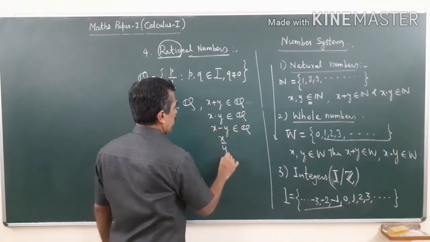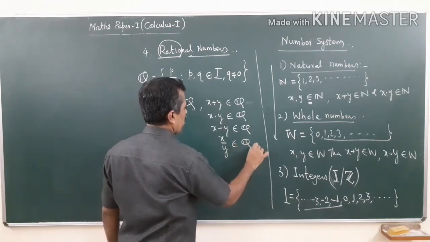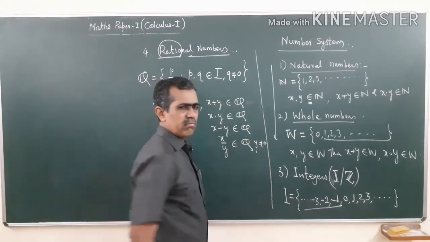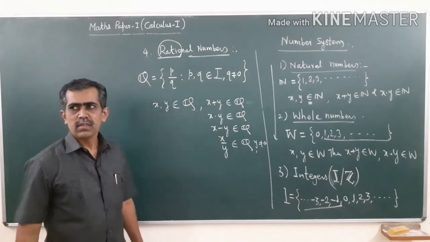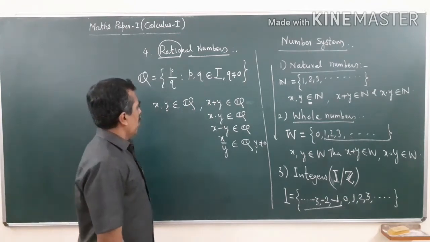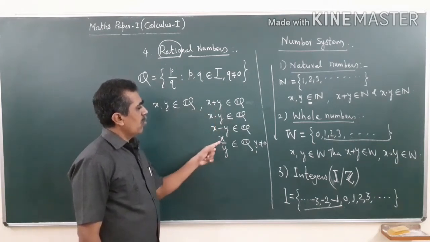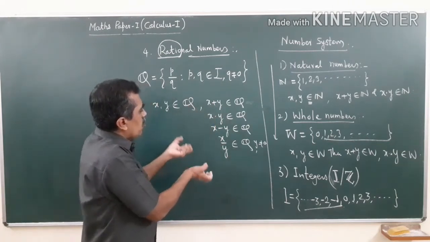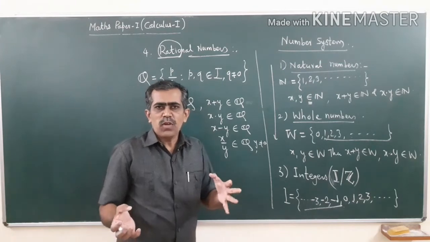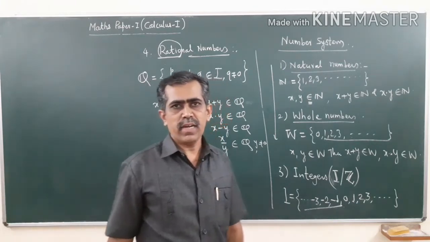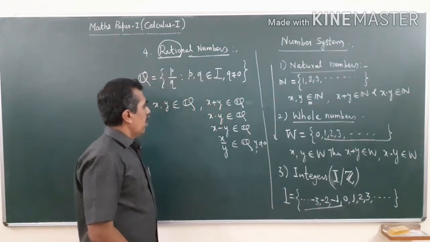Not only that, their division is also a rational number provided y is non-zero. So this set of rational numbers deals with all the four operations that you have learnt up to your third standard or fourth standard.